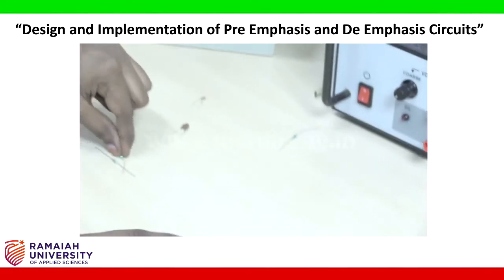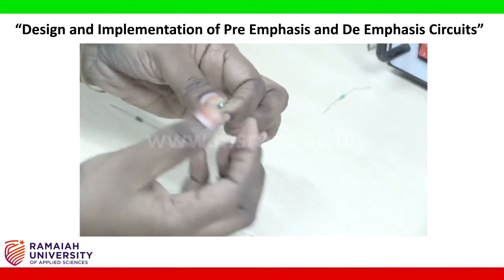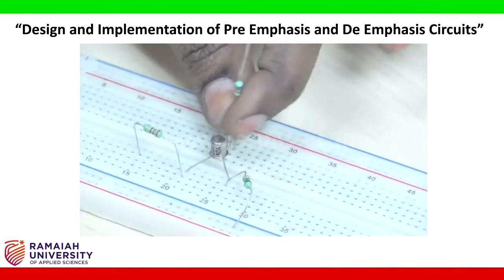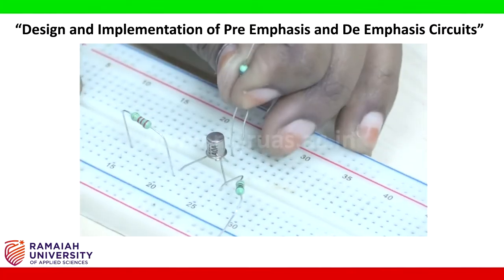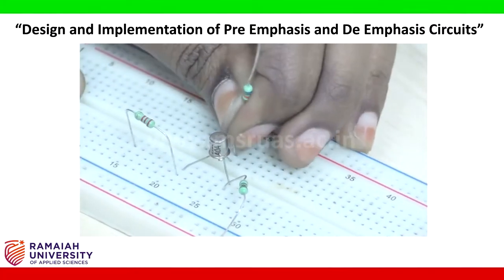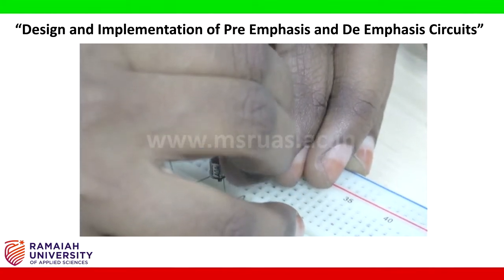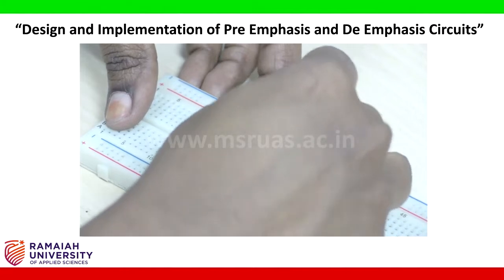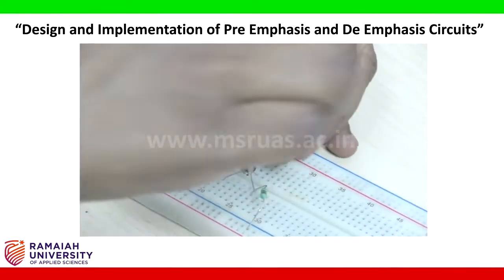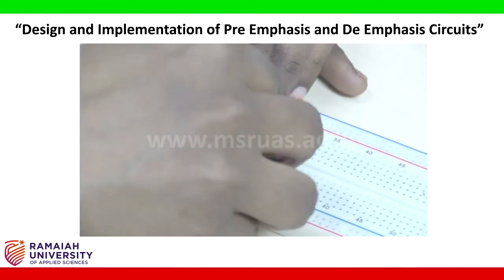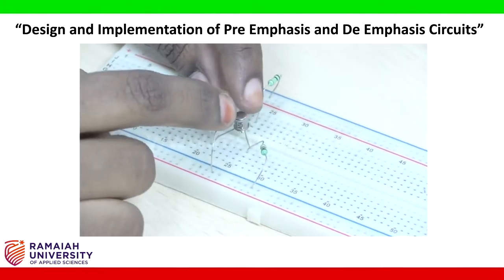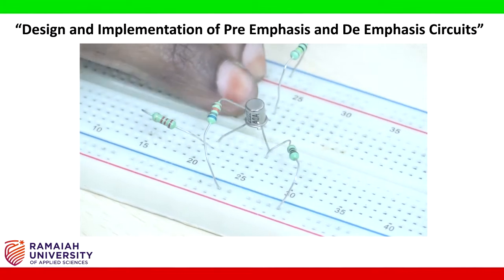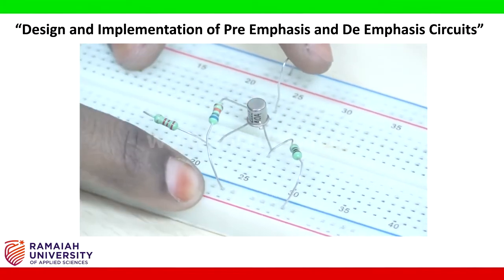Next, take 68 kilo ohm resistor. Again connect from the base and put it in the ground. So this is 68 kilo ohm resistor from the base to the ground.